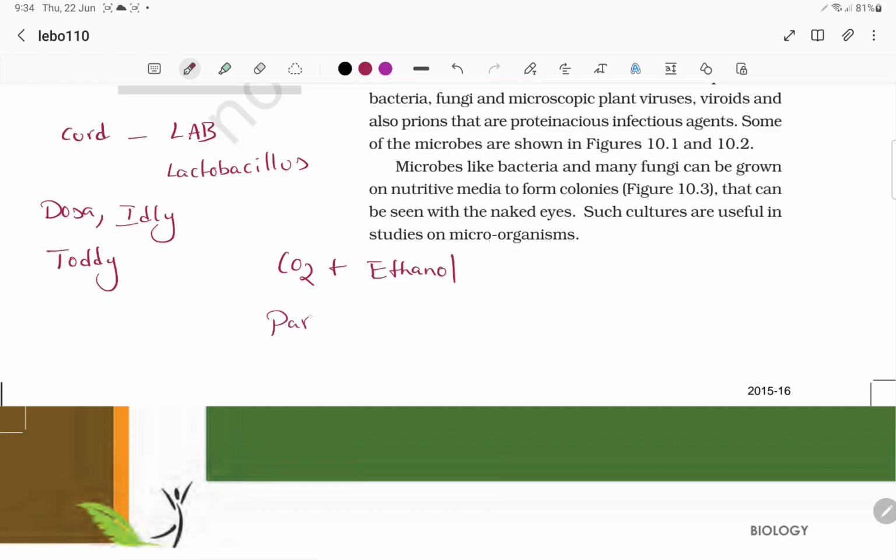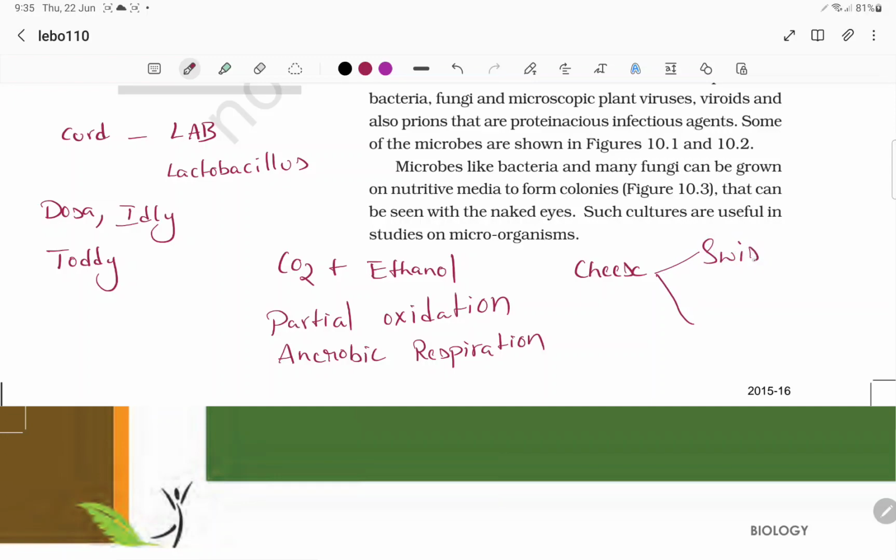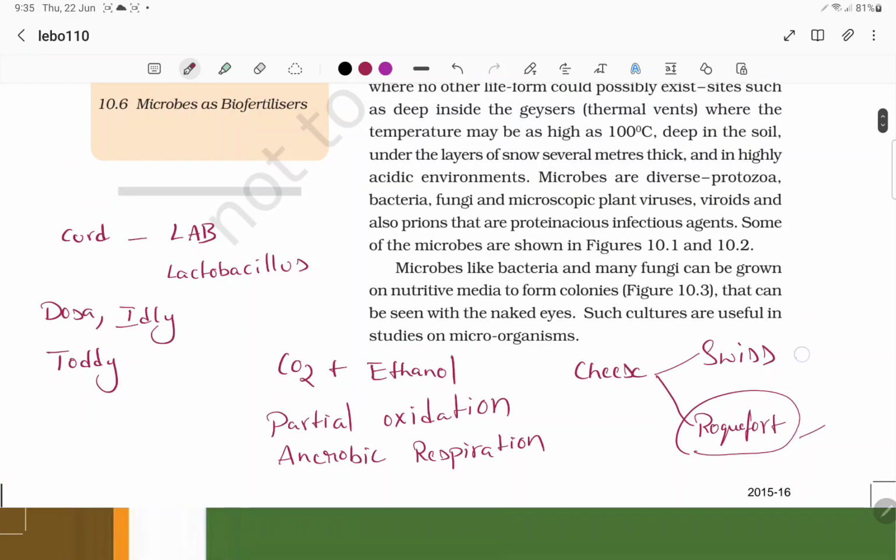which is partial oxidation or anaerobic respiration. And we have the cheese as well. So cheese is one of the oldest foods, and we have two types of cheese in this NCERT: Swiss cheese and Roquefort cheese. Swiss cheese is by Propionibacterium shermani and Roquefort cheese is by Penicillium roquefort. So one is by fungus, one is by bacteria, and this is also bacteria.